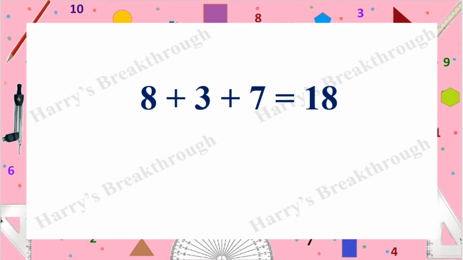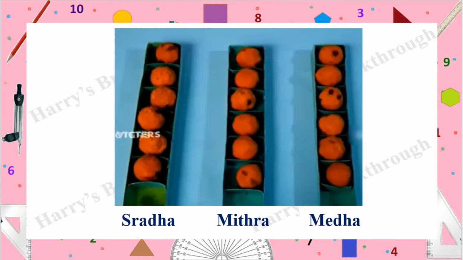So in total, 8 plus 3 plus 7 is equal to 18 laddus. So if we divide it equally to the 3 children, each one will get 6 laddus. So like this, if Vaswatan divide these 18 laddus equally to his daughters, each one will get 6 laddus. Okay.